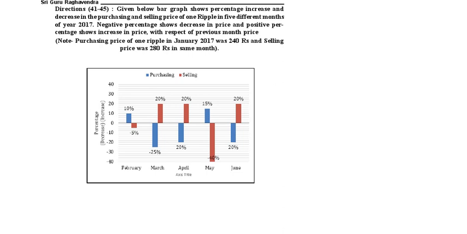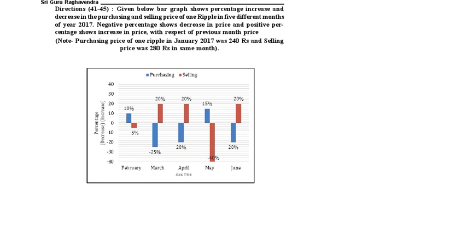So these values are decreases: decrease by 5%, 25, 20, 40, 20. And this is the increase.